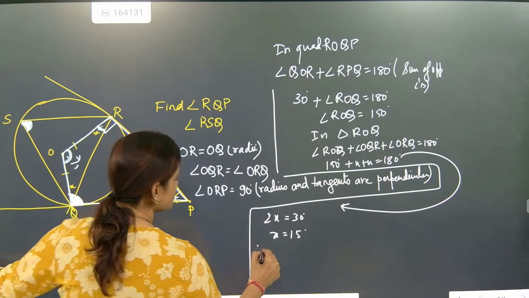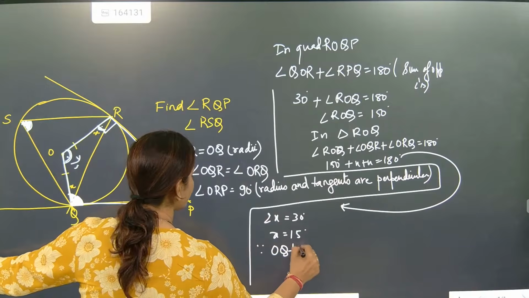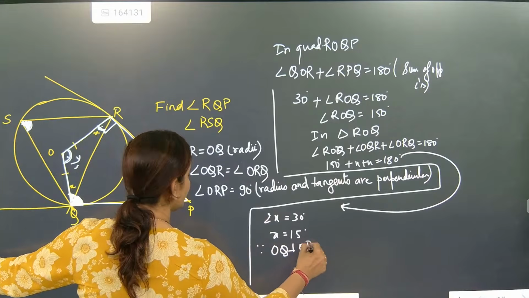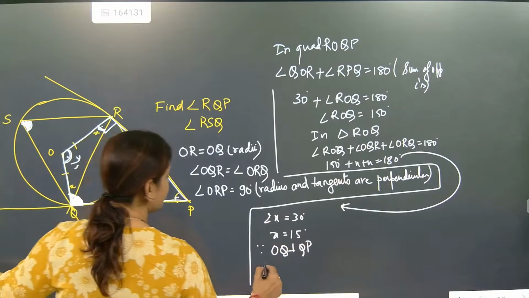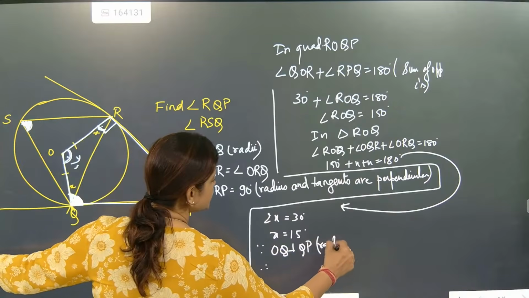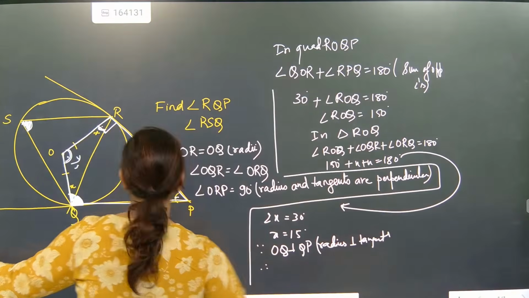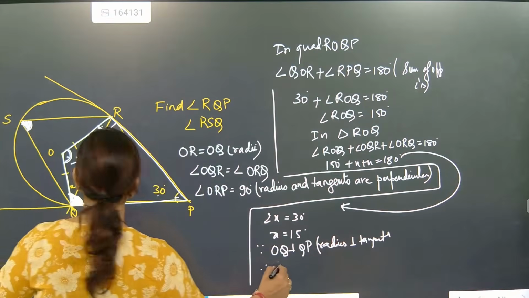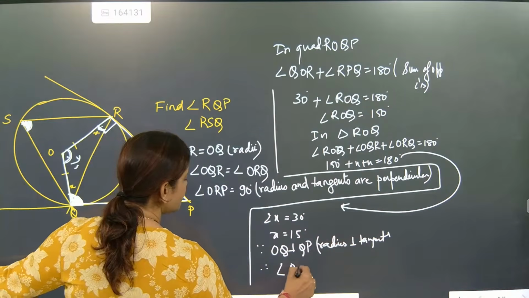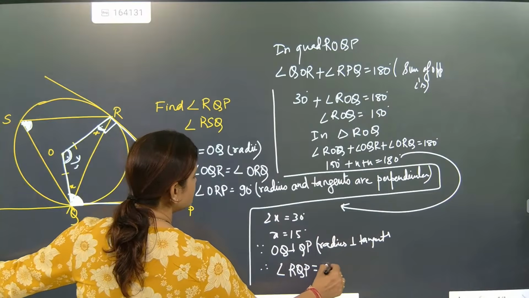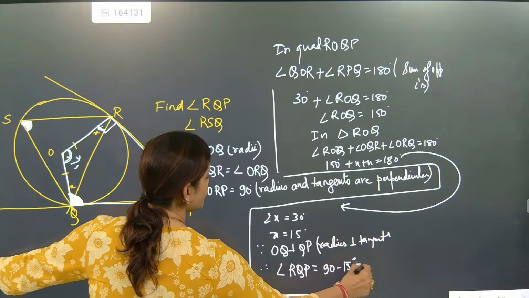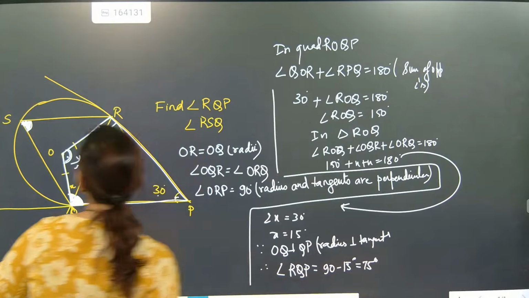Now since OQ is perpendicular to QP, therefore, the radius is perpendicular to the tangent. So therefore angle RQP is equal to 90 minus 15 degree, and that is equal to 75 degree.